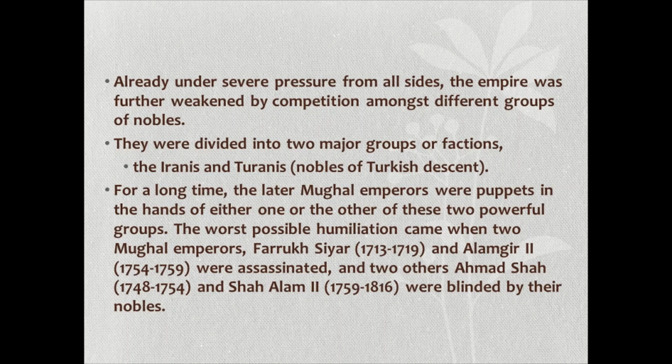Problems were created in the worst possible way. The two others, Ahmad Shah and Shah Alam II, were blinded by their nobles, without thinking at all. What is positive, what is negative, they were not thinking; they followed whatever was said. Especially Shah Alam II.